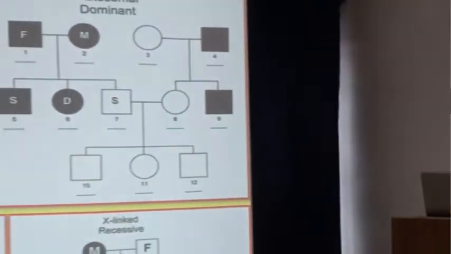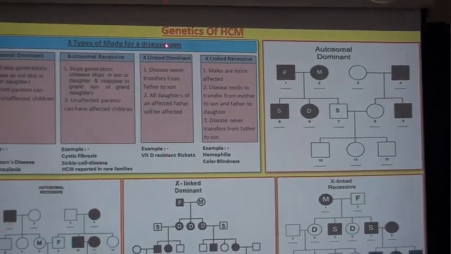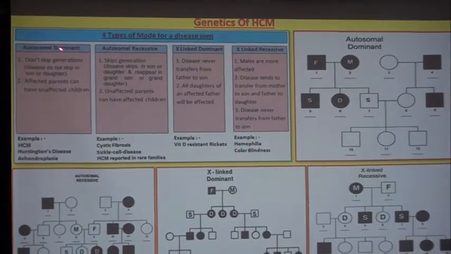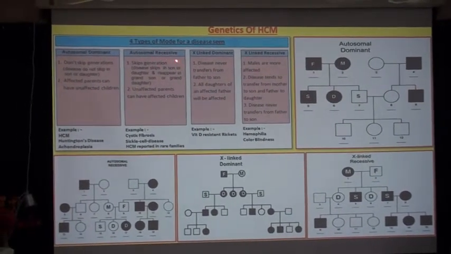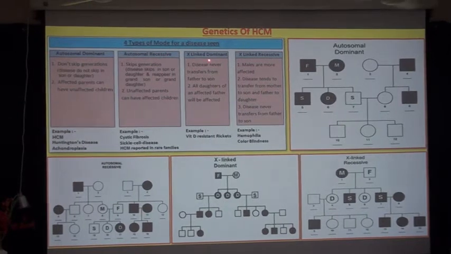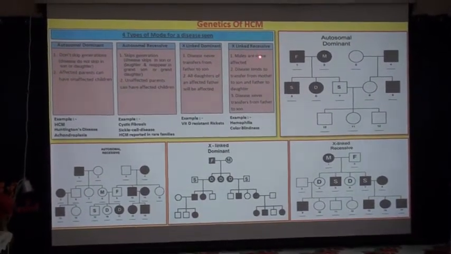Now I am going to take you through the genetics of HCM. This is Mendel's law. There are 4 types of mode for a disease. Number 1, autosomal dominant. Number 2, autosomal recessive. Number 3, X-linked dominant. Number 4, X-linked recessive.